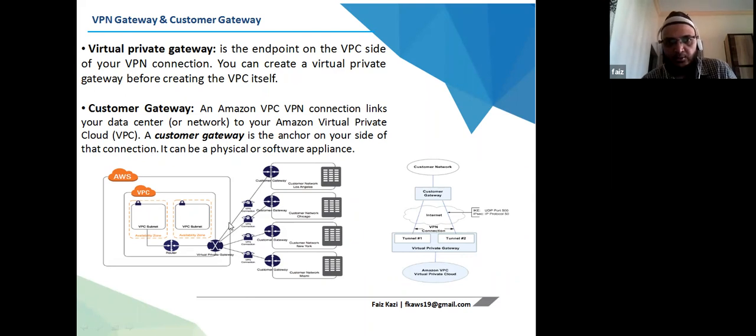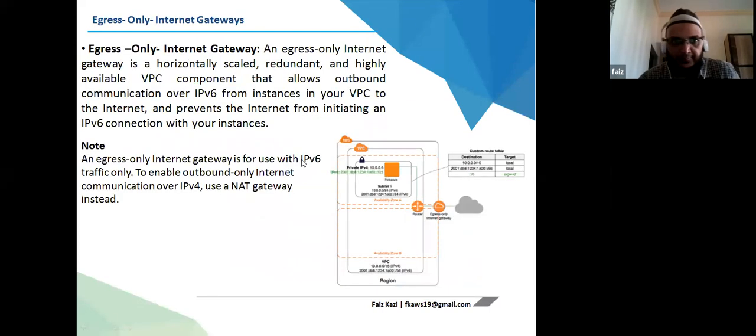The customer gateway is a router or firewall at your customer end, and it needs to be defined when you need to connect to a particular on-premise data center. It is the anchor on your side of that connection, and it can be a physical or software appliance.